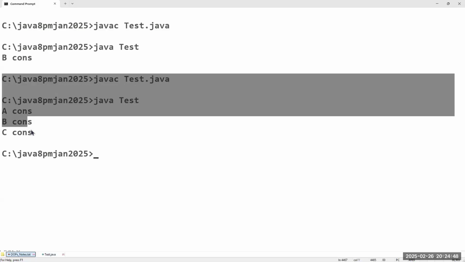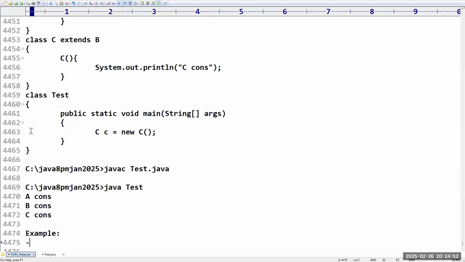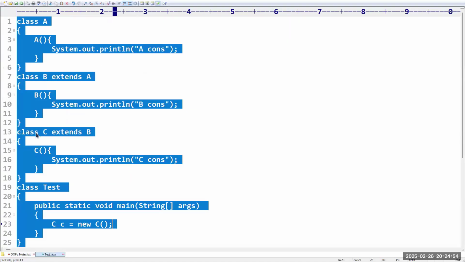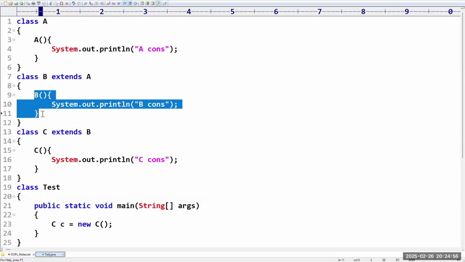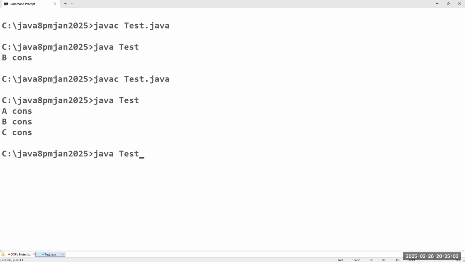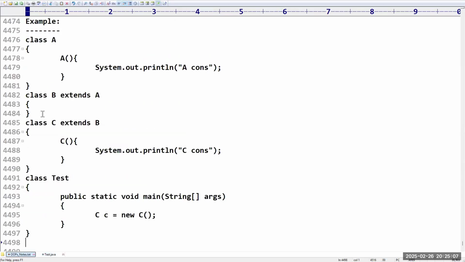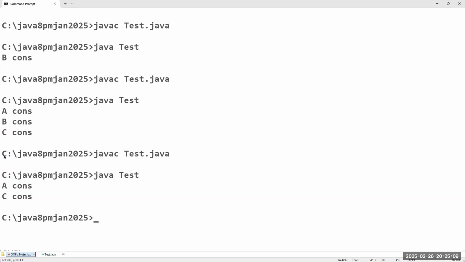So after this, the next thing I'm doing here is just removing this one. Now tell me what is the output? A constructor, then C constructor. Like that we have. Clear, guys? Yes, clear, sir.